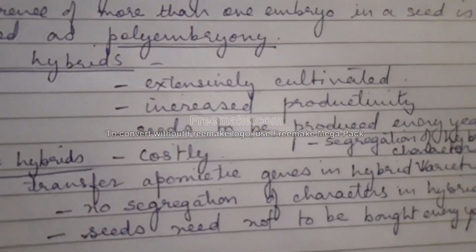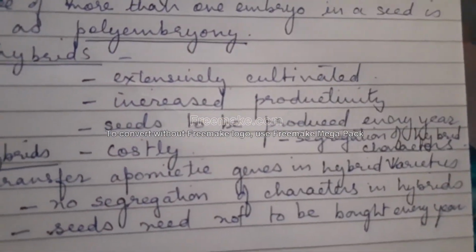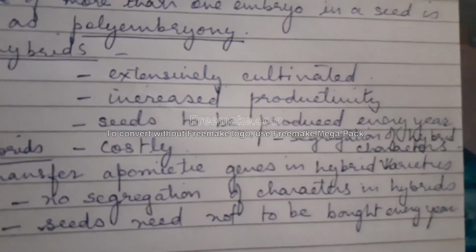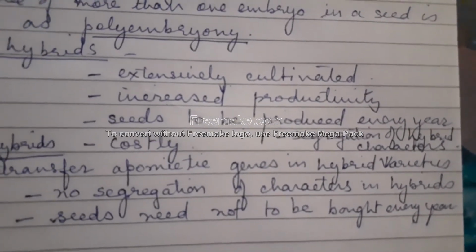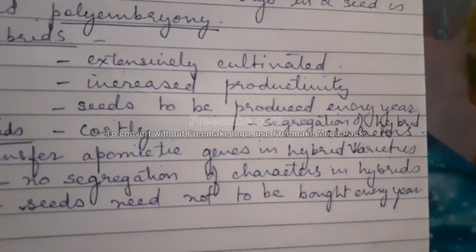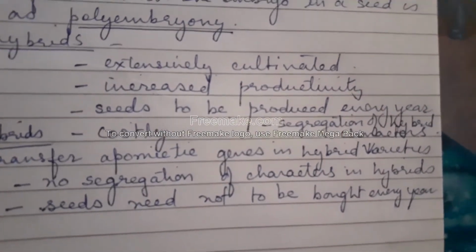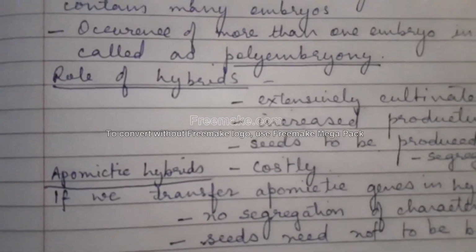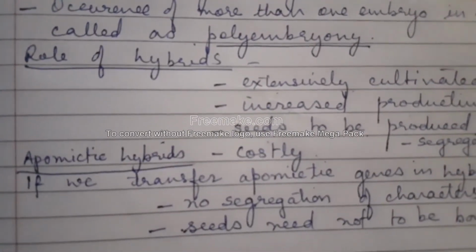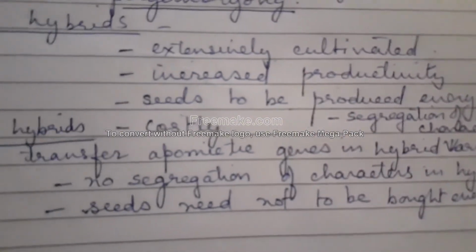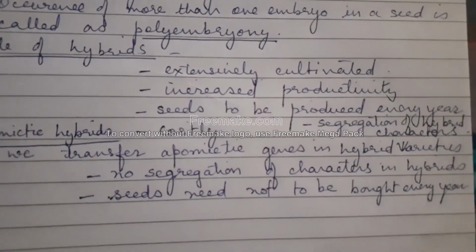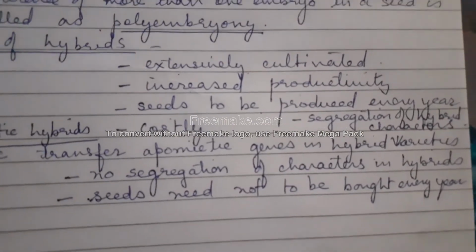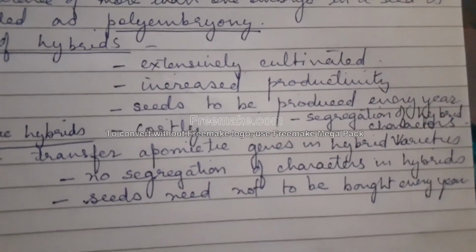So if we transfer apomictic genes into hybrid varieties, no segregation of characters in hybrids will occur, and the seeds need not be bought every year by the farmer. So if such genes are transferred into the hybrid varieties, then there will be no segregation of characters, and seeds need not be bought again and again.